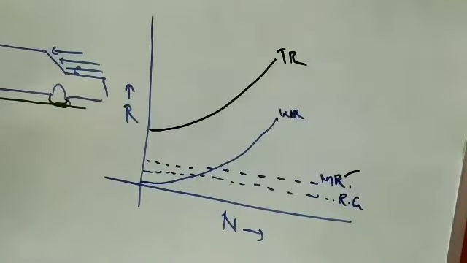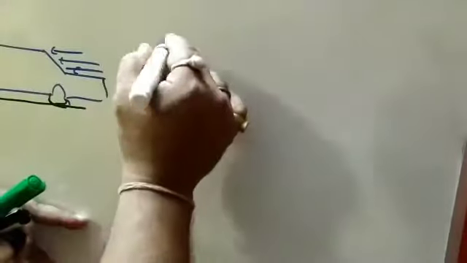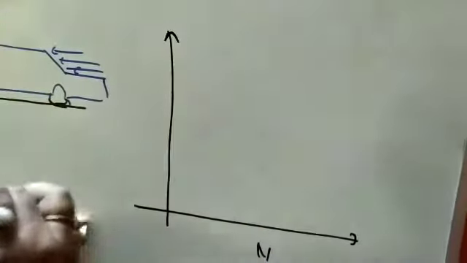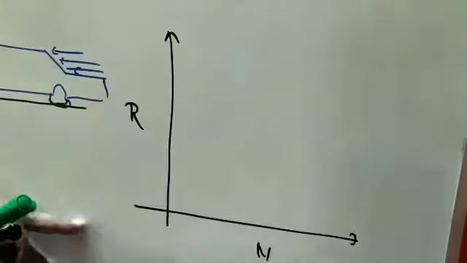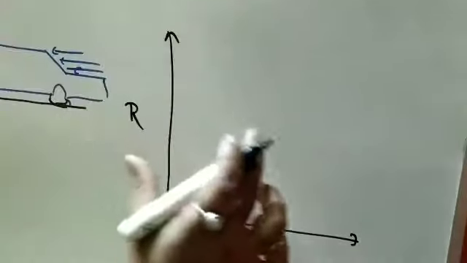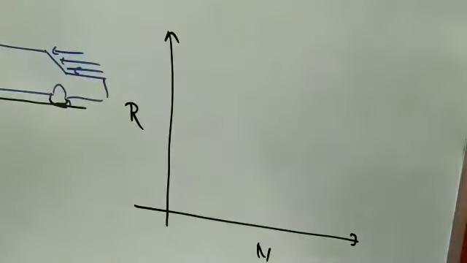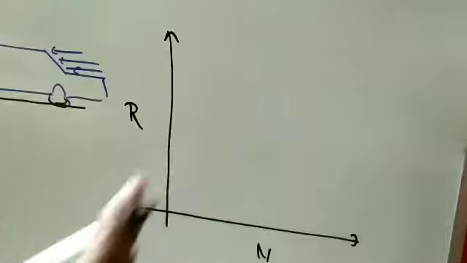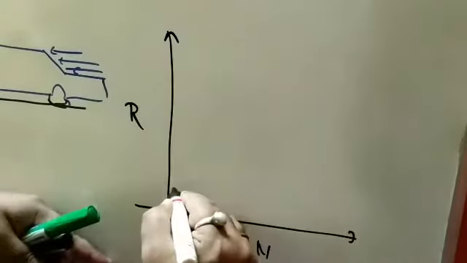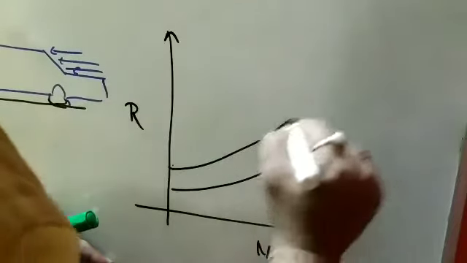Now in another plot, we plot the speed of the car for different gradients of the road. That is the total resistance for different gradients of the road. As the wind resistance more or less remains constant, and the miscellaneous resistance also remains constant, the different gradients of the road change the total resistance, but its nature always remains the same. So for different gradients you get a different curve like this.